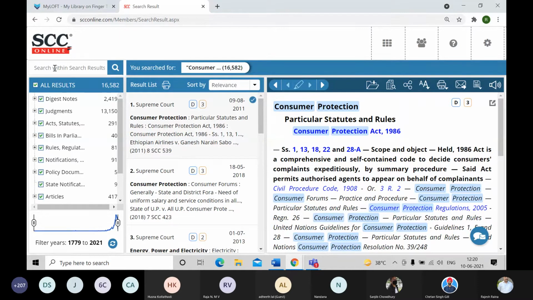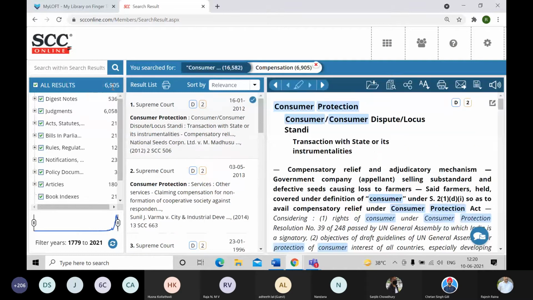Now, in the next step, just below this SCC Online logo, there is a search within search results option, and in this I'll just type the other criteria or word that I had, that was compensation. Under consumer protection, I'll start the search, and now it will not search in the entire database, but it will search only in these 16,000 results, right?